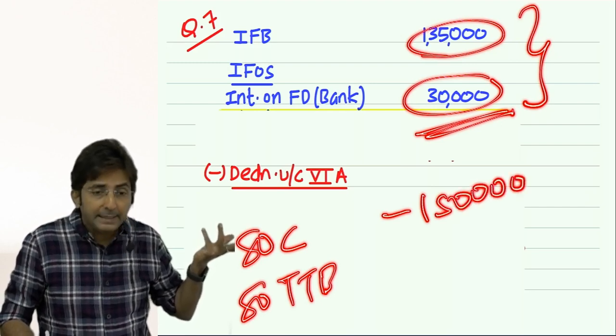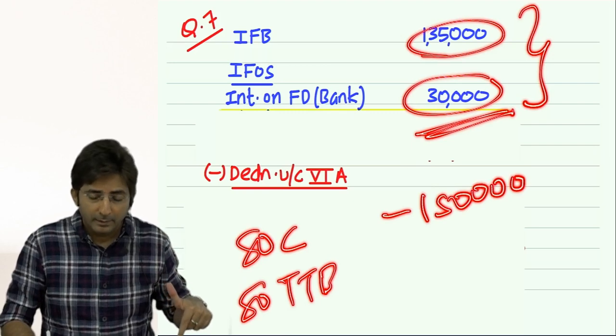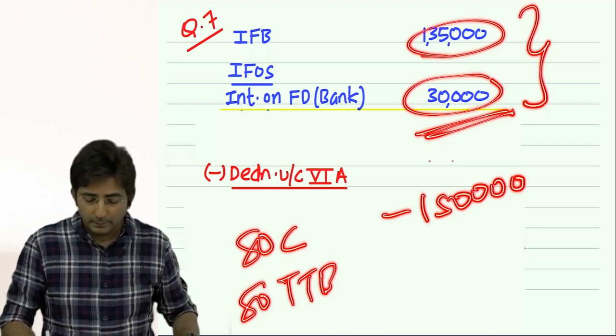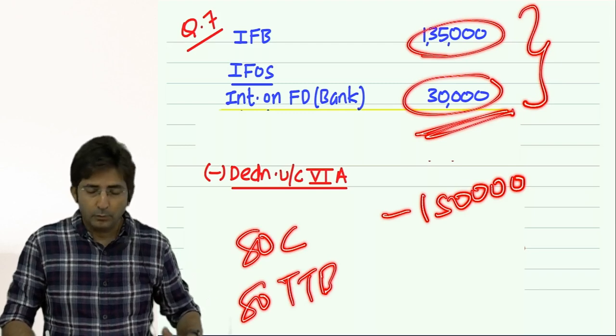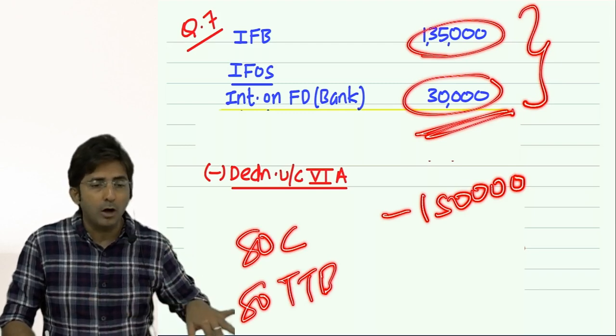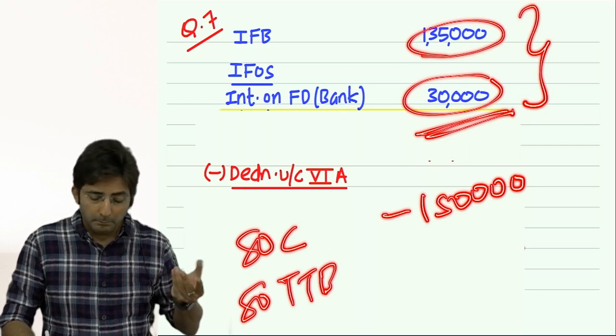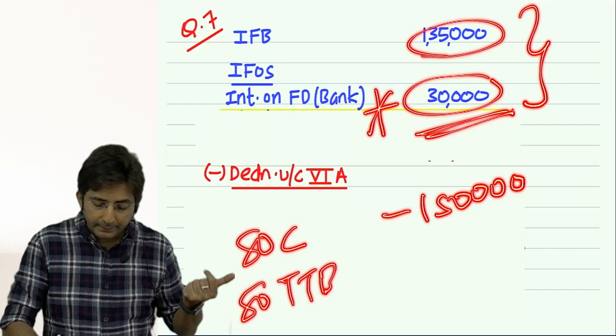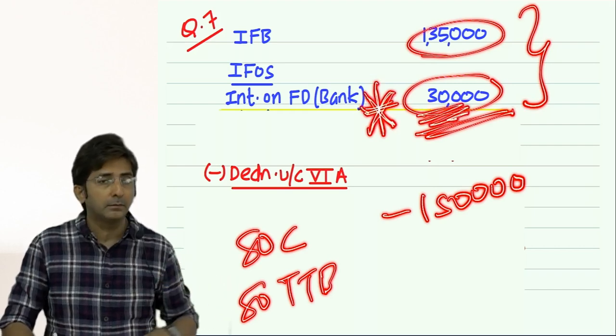But then in 80 TTB, now how much is left? From 1 lakh 65, 150 is gone. So only 15. But actually for 80 TTB, we have got full 30,000 eligible.